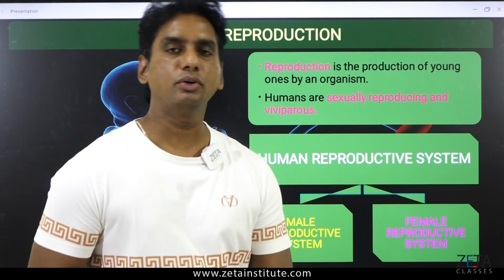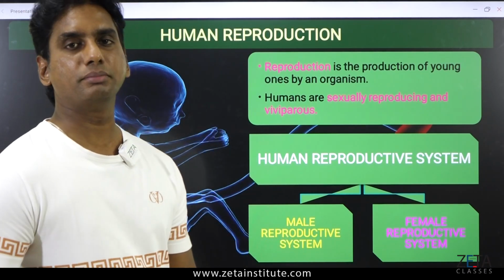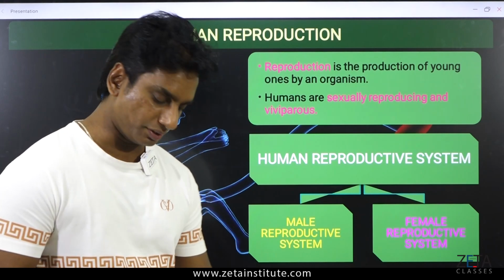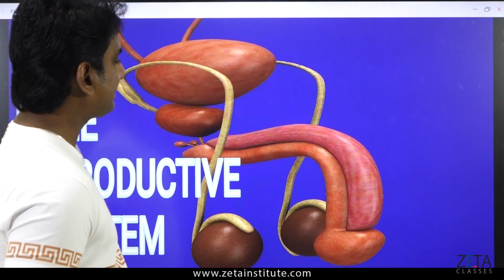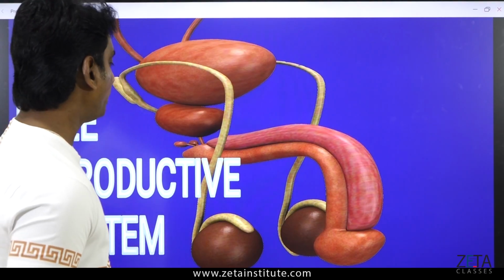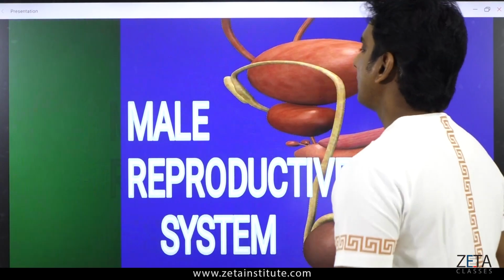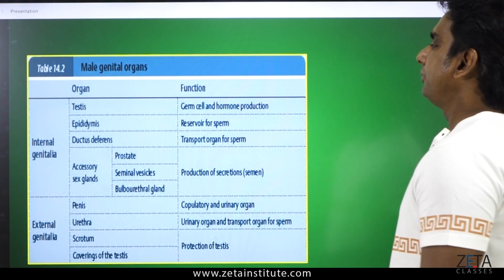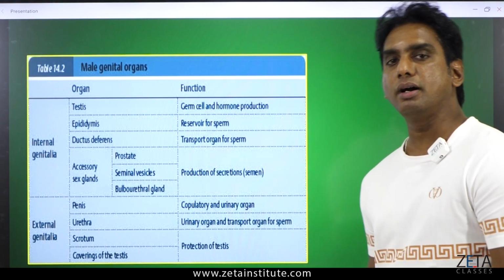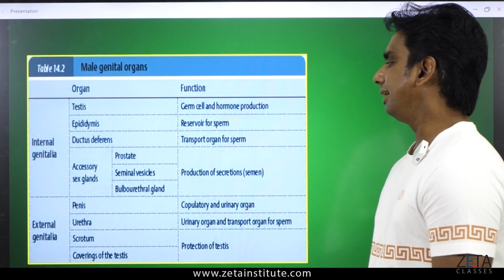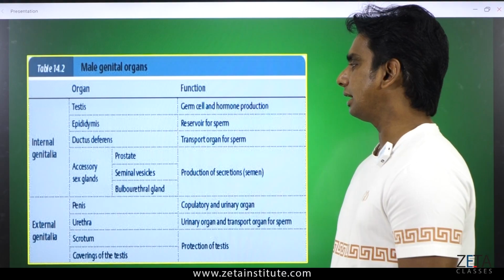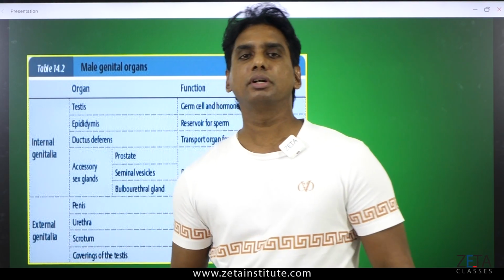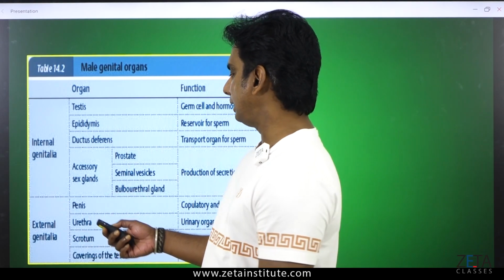We will check how the human male reproductive system is organized, and which are the parts and functions. Here is a schematic diagram showing the male reproductive system, and here we have a table defining each of the parts, which for your comfort we have divided into internal genitalia and external genitalia. Genitalia comes from the word genitals. Genital means sex organs.